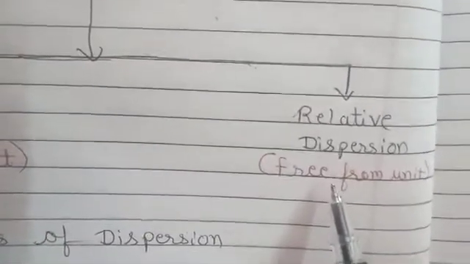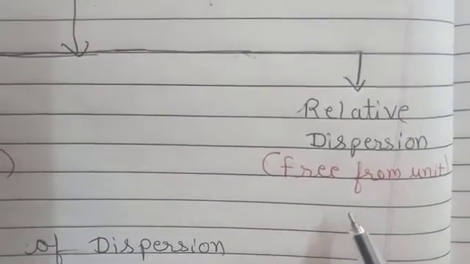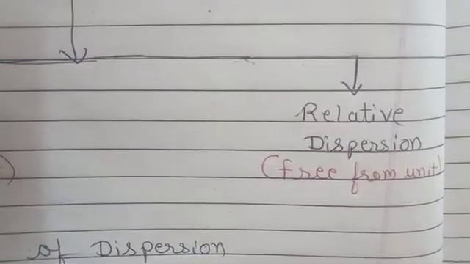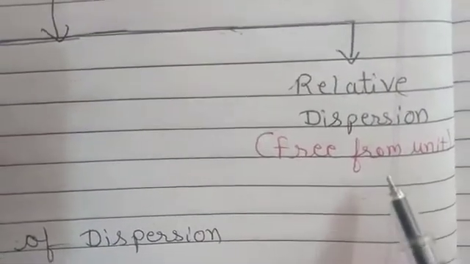As absolute dispersion is expressed in the same unit, it becomes easy to compare two or more data sets. Now relative dispersion. As it is free from unit, it is a measure of dispersion which is free from the unit of measurement. That is called relative dispersion. And this relative measure we can use for comparing the dispersion of observations of two or more data sets which have different units, right? Whenever your data is given in different units, this relative dispersion is used for comparison.